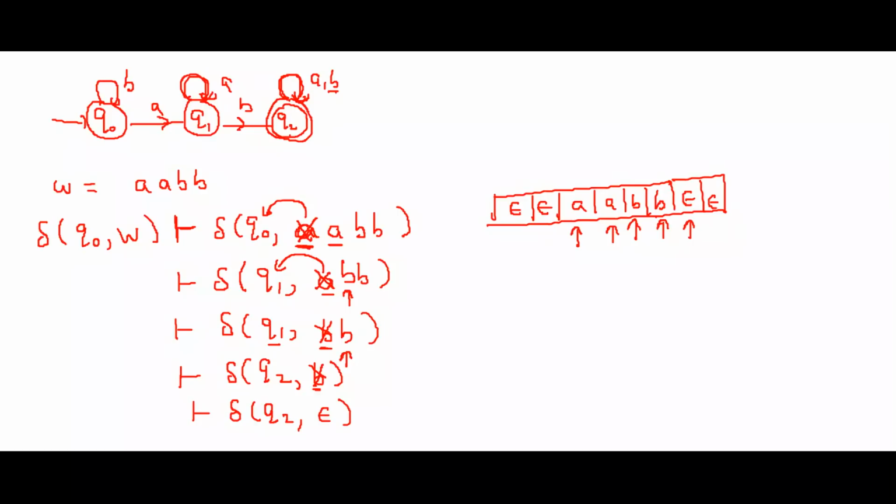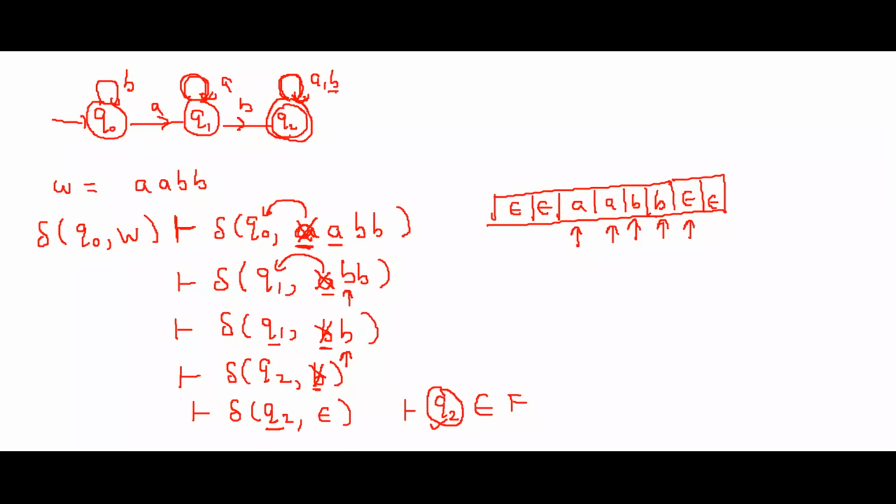Whenever the head sees epsilon, it stops and declares the present state as the state where it has halted. Where have you halted? On q2. Now if this q2 belongs to the final states, then your string is accepted. Yes, q2 is a final state, so your string is accepted.